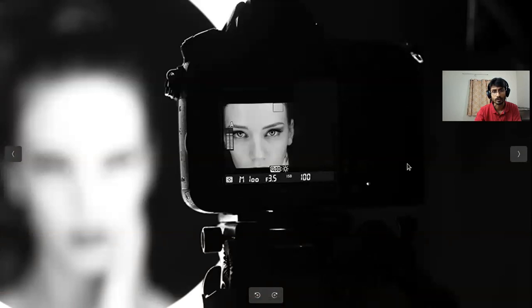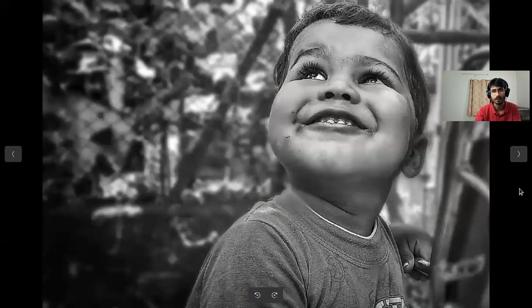Whenever you are taking portrait photography, try to focus on the eyes. If the eyes are in sharp focus, then the photo gives a much more pleasing experience to the viewer, because normally for portrait photography we start by looking at the eyes and gradually we start to look at the detail in the entire frame. Then an uncluttered background is desired as always, particularly for portrait photography. It is more often required than in other types of photography.